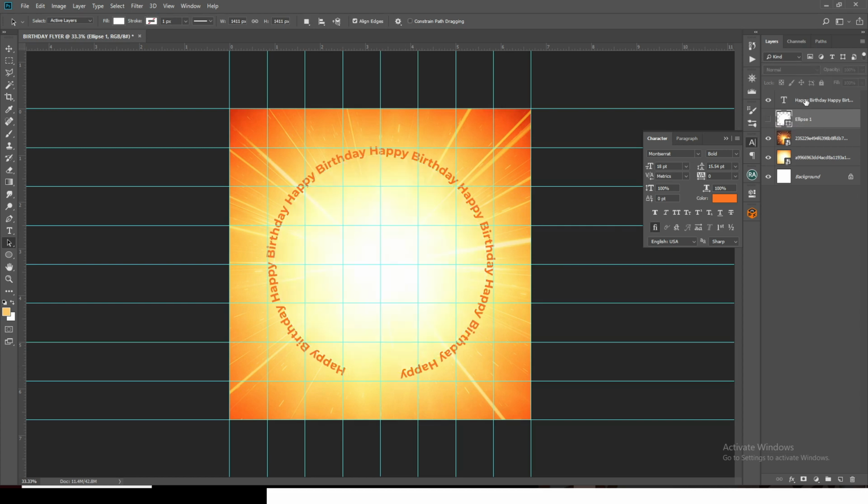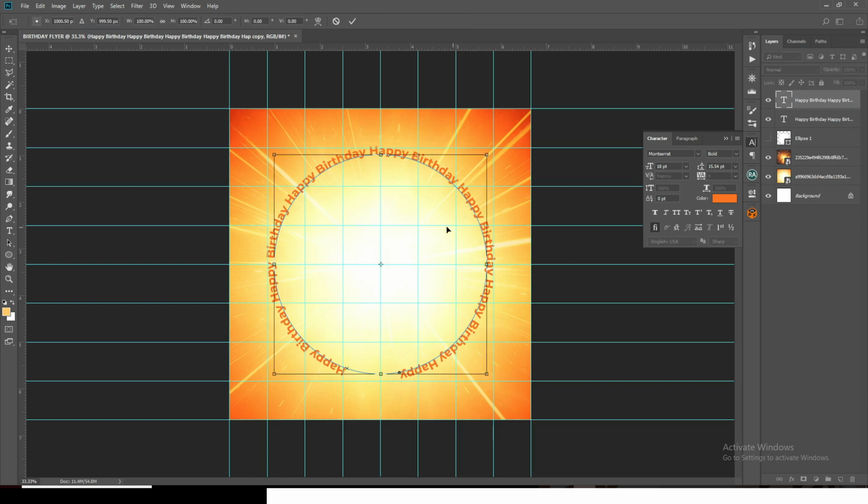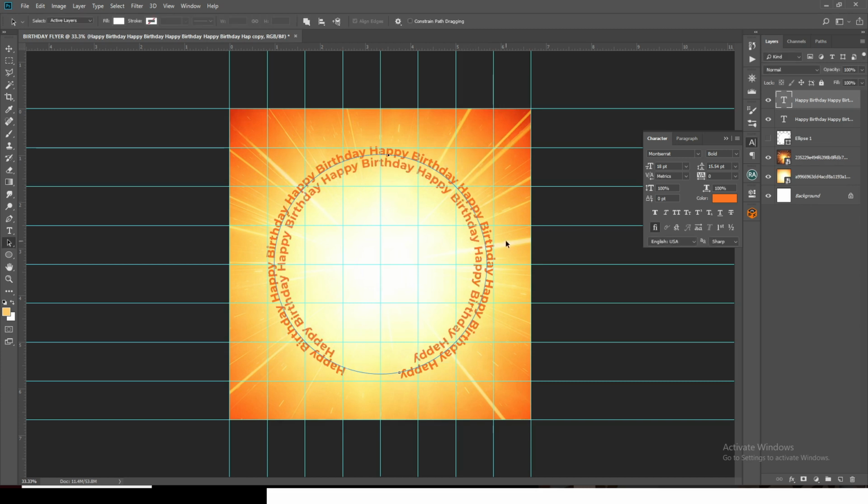This looks better. I'll click on this and duplicate it with Ctrl J, then Ctrl T, and bring it down a little bit like that, then enter. All right, so we could go to the font size and give it 10.